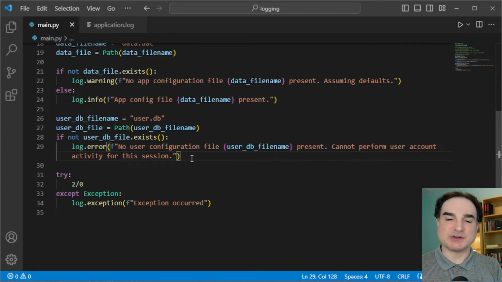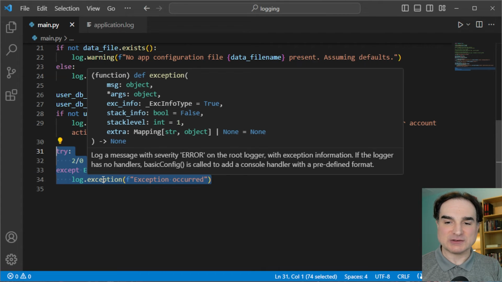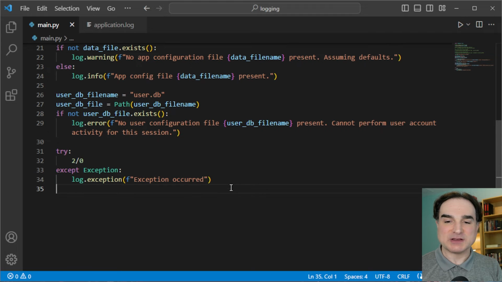Now finally, we're going to force an error condition that raises an exception and then handles it. And when we use log's exception method, we can log the last exception that was just handled. We don't have to specify it directly. Exceptions are logged with the error level, so we could at this point close the program, or we could continue working, but the point is that we can write this exception information to a log and refer back to it later if we need to.